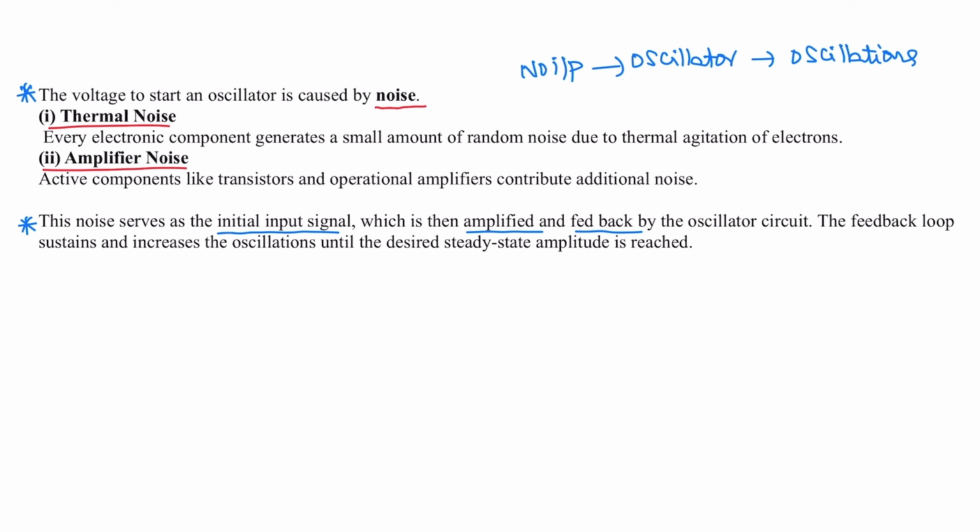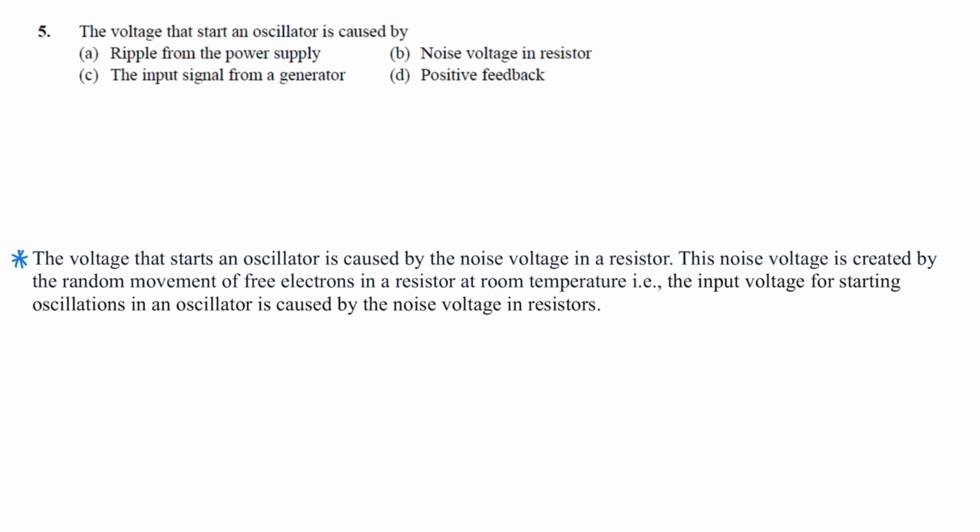The feedback loop sustains and increases the oscillations until the desired steady state amplitude is reached. Therefore, an oscillator circuit without any input signal produces oscillations because the initial input signal is internal noise generated within the active and passive components of the oscillator. So correct option is B.